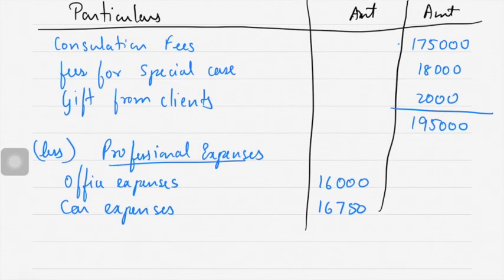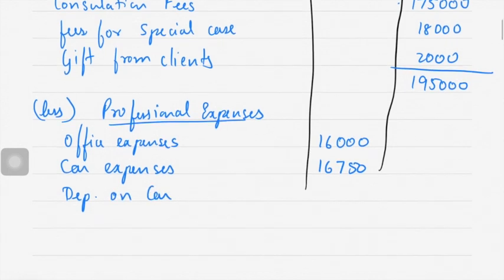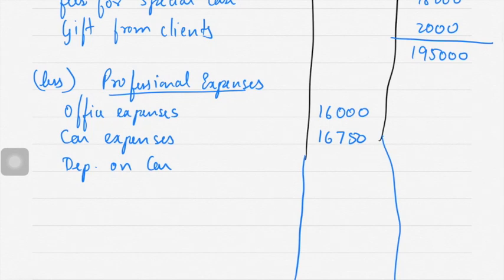Next, depreciation on car. Depreciation on car is 1,25,000 into 15%, which comes to 18,750.